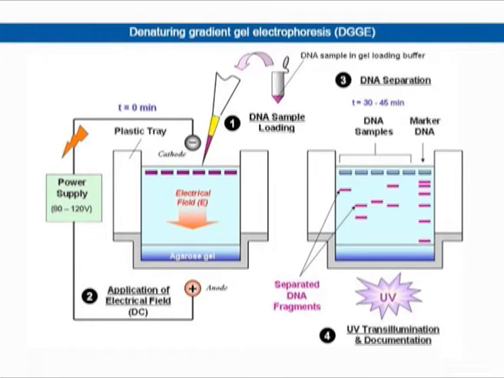DGGE can be used to detect single base changes in all but the highest temperature melting domain of a DNA fragment. To facilitate the detection of mutations along the complete length of a DNA fragment, a GC-rich segment may be attached to one end of the fragment during the PCR reaction by the addition of a GC-rich sequence to the 5' end of one of the primer pair. This GC-rich segment, or GC clamp, usually 30 to 60 base pairs long, has a very high Tm and in comparison the remaining DNA fragment will have a single and lower Tm.